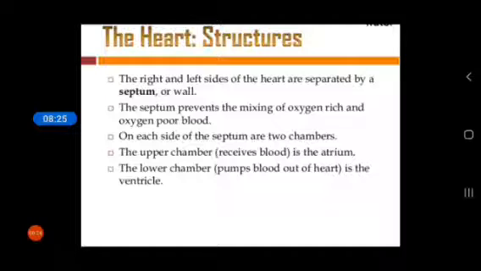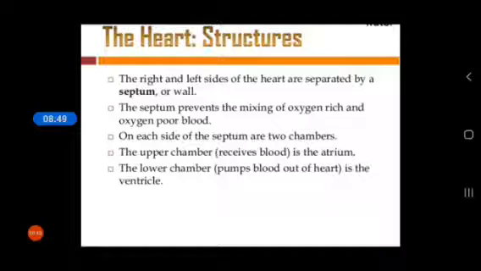On each side of the septum there are two chambers. There are four chambers in our heart, and the septum divides the heart into two sides. The upper chamber that receives blood is the atrium, and the lower chamber that pumps blood out of the heart is the ventricle.